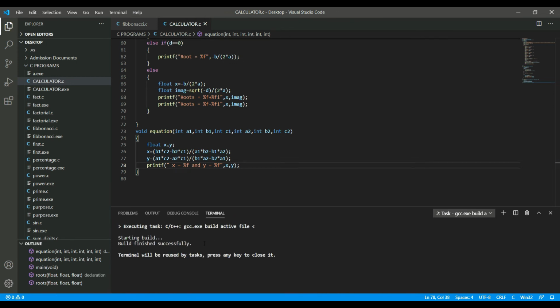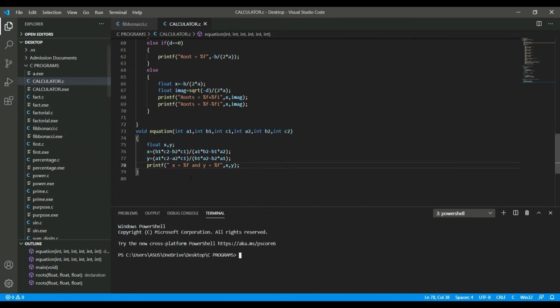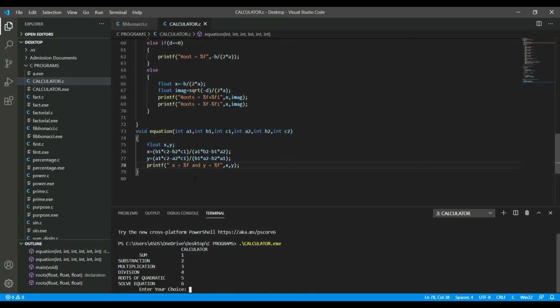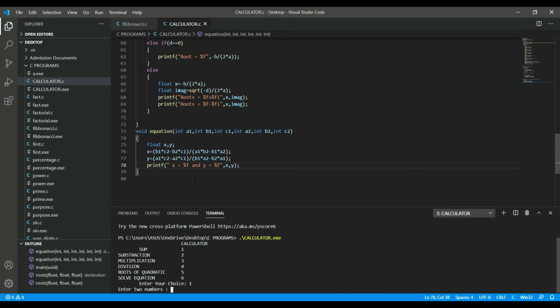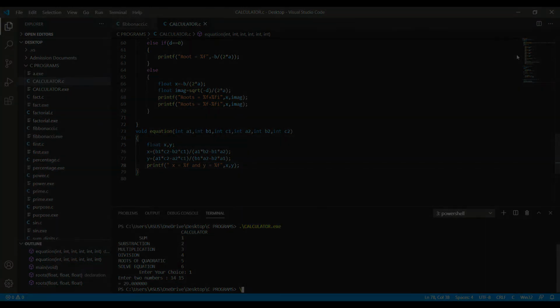So there are no errors in the program. Now we will go to terminal window. So now we have to enter the choice, like I have added choice 1. So now I would like to enter two numbers 14 and 15. So the sum is 29.0, and that's correct. That's all. Thank you.